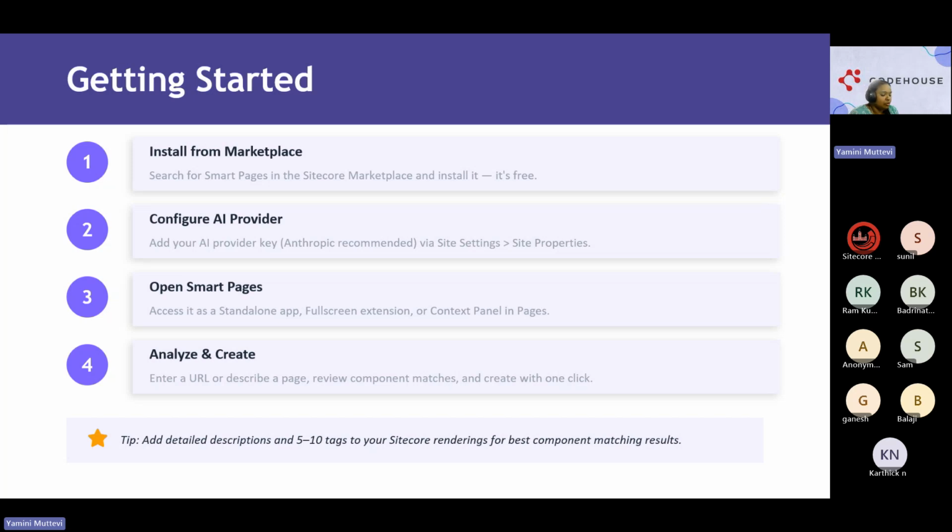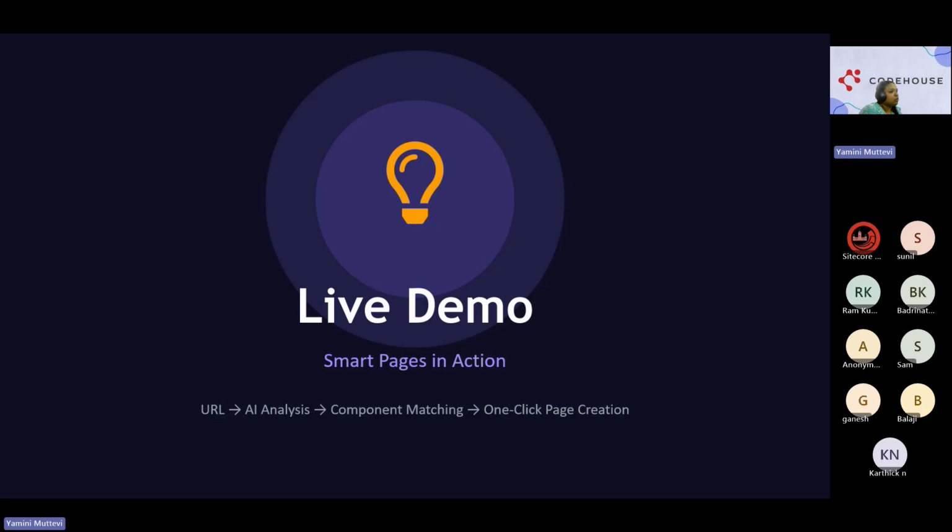Instead of that, for AI we use a description field, which is already an out-of-the-box field for Sitecore. That is one tip I could say. We can also use thumbnail fields to show the content author how the component looks and feels once it is created. So let's move on to the demo now.